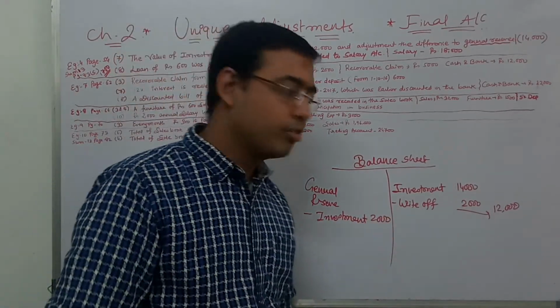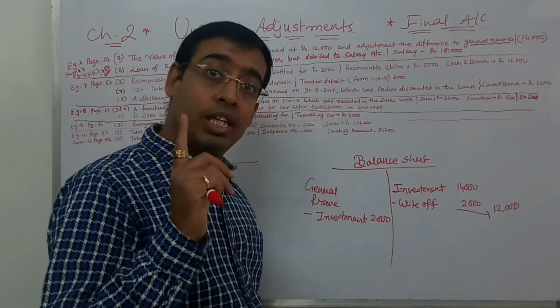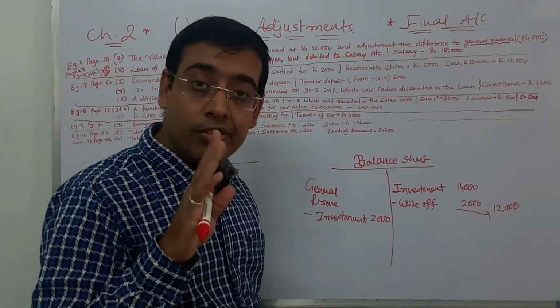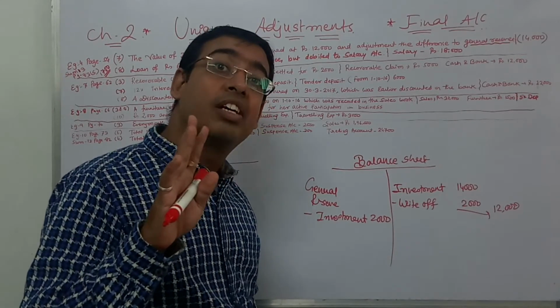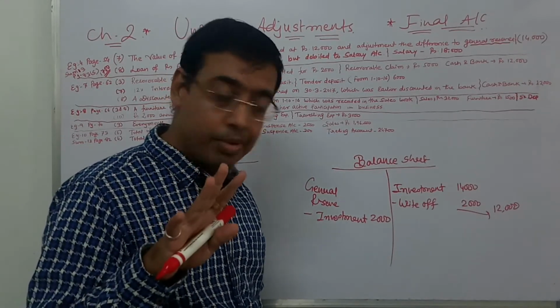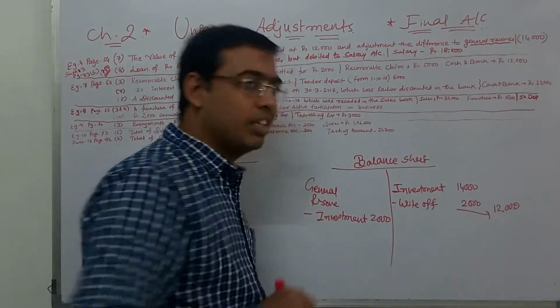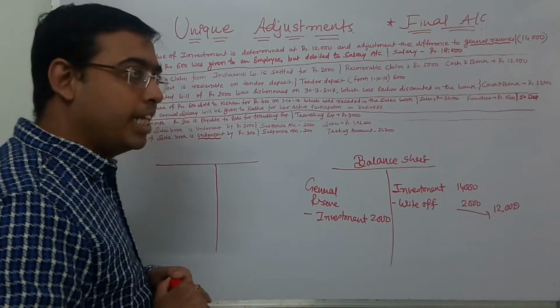It is also written, see, why have you created the reserve? We have understood clearly that whatever loss we are going to incur in future or whatever contingency may happen, you require a fund which you can utilize from the general reserve. That you have understood. Now, sum number 13.